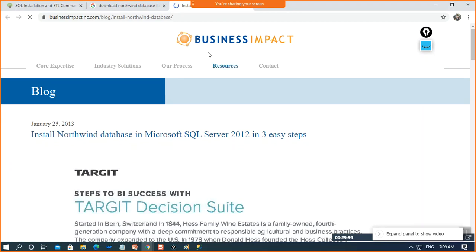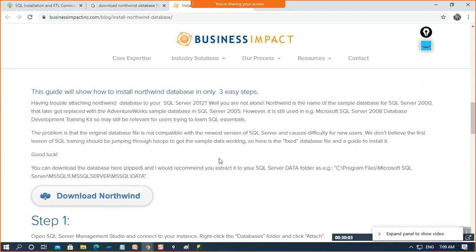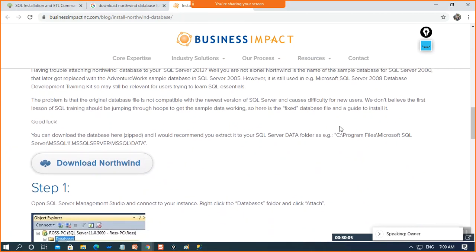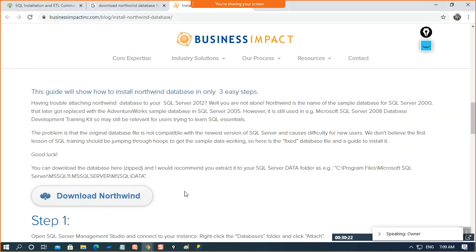And when you scroll a bit down, you get the database. See, download Northwind SQL, the latest one. No, you can go with any of them. If you follow this link, you'll get this one very easily.